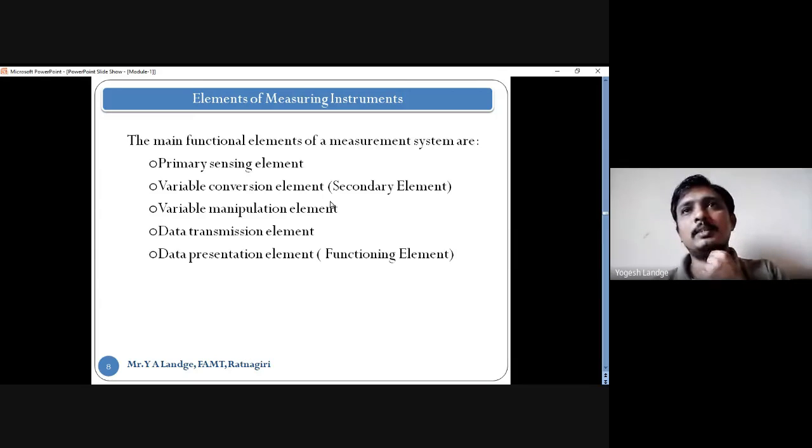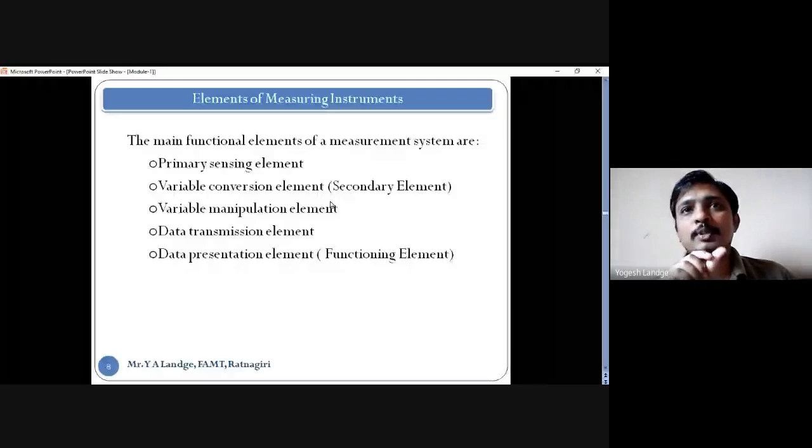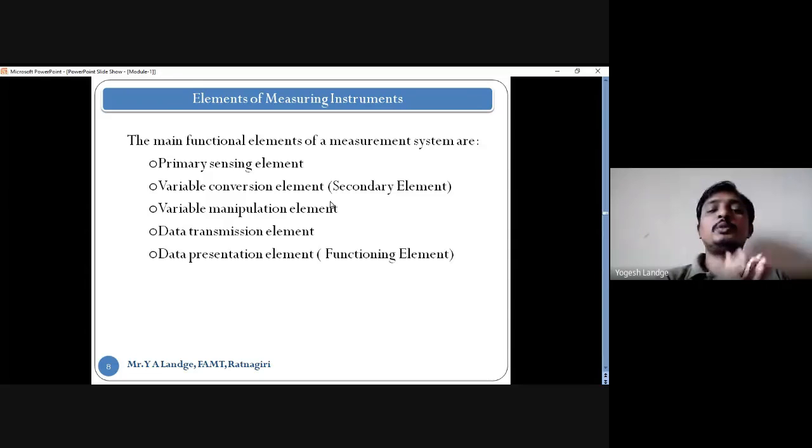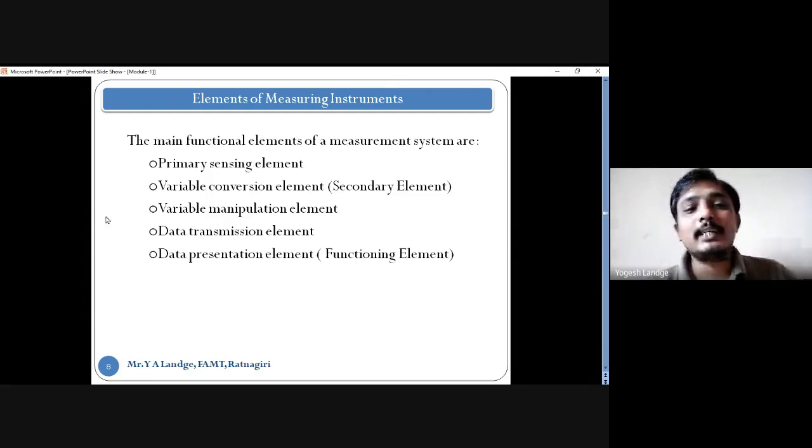For example, if the length you have to measure is 1 mm or less, say a micro or nano scale, is it possible to measure it, or to see it by the naked eye with the help of the instrument? No. So you have to manipulate it: the small quantity you magnify into a large one. That is the manipulation.